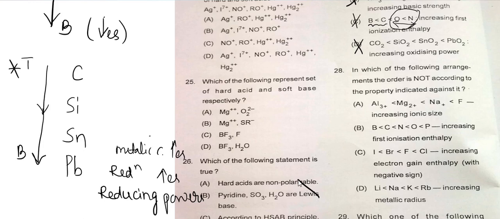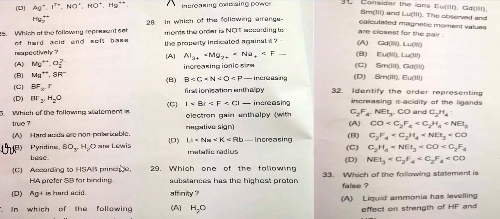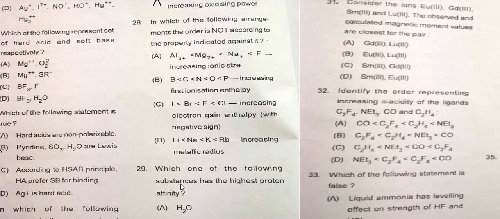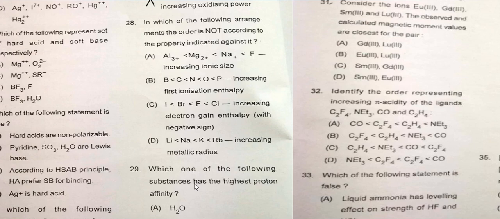Next, move to question number 28. In which of the following arrangements is the order not according to the property indicated against it? Very simple question. Again, I will let you know the trends.